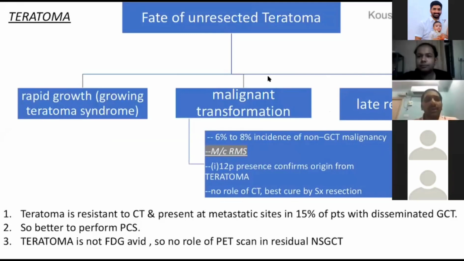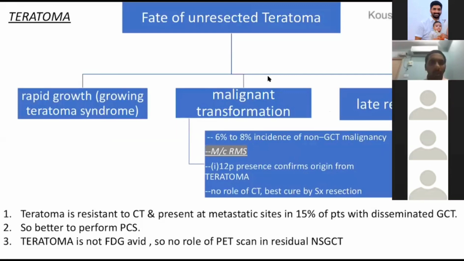How do you manage a special condition? How do you manage a teratoma? Teratoma, what is the fate? If left untreated, it can rapidly grow in some patients. It is called rapid growing teratoma syndrome. It can disappear and appear as a late relapse. It is called late relapsing teratoma. Or it can undergo malignant transformation. Everyone please mute yourself.